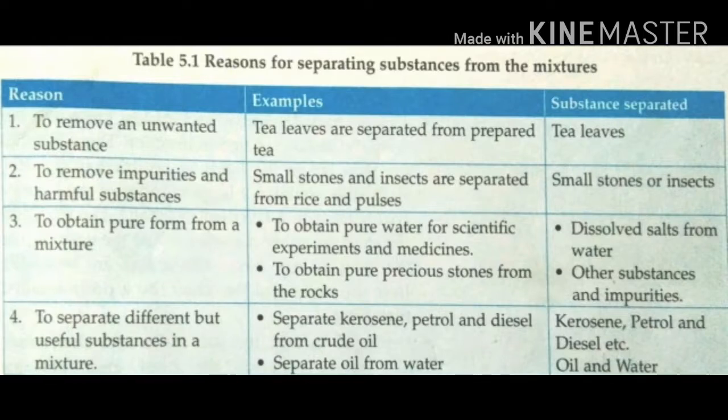Here, which one is the unwanted substance? Yes, tea leaves. But the tea extract is the wanted substance. The unwanted one is the tea leaves. We are separating them from the tea decoction, or else tea extract.